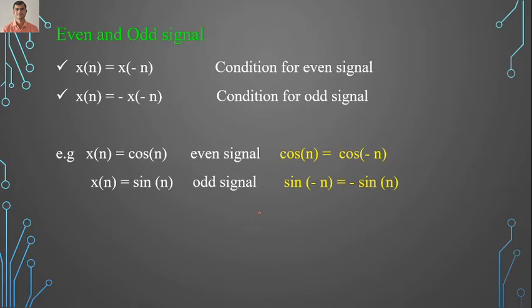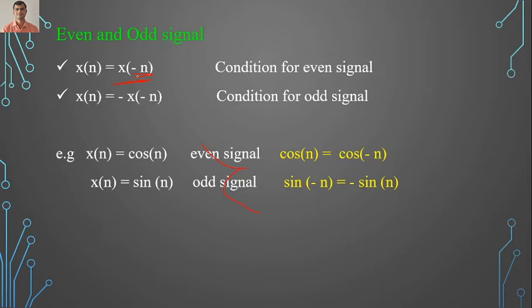Now we'll see about even and odd signals. If you have the sequence x of n, then we have to find x of minus n. We know that x of minus n is the time folding, or time reversal, because positive n becomes negative n, and negative n becomes positive n.